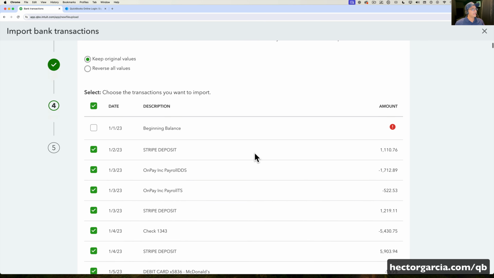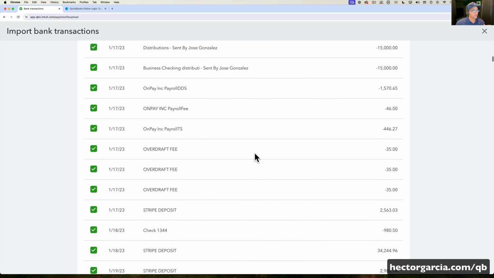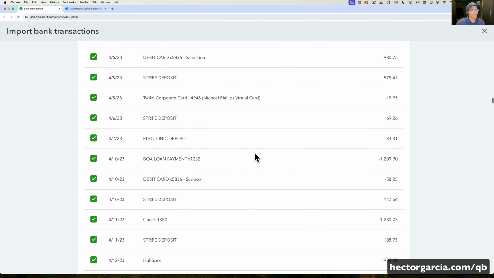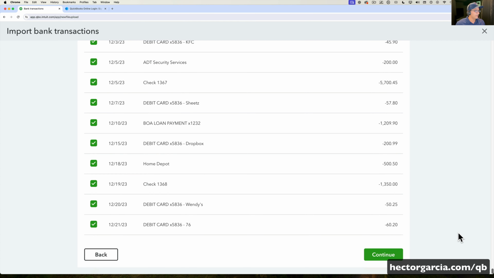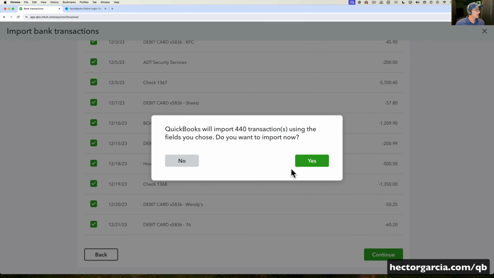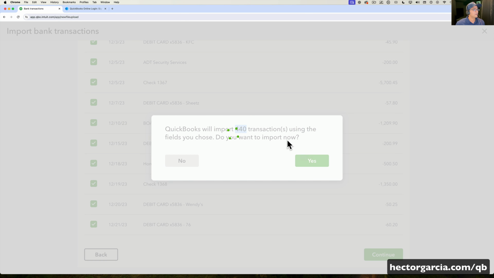Then after the bank account is connected, it's going to ask you which of these transactions you would like to bring in. So let's say we select all of them. There's like 400-something transactions in there. They're going to be brought in from the bank directly. We'll hit continue, look, 440 transactions, and then click yes. So that was kind of step one.